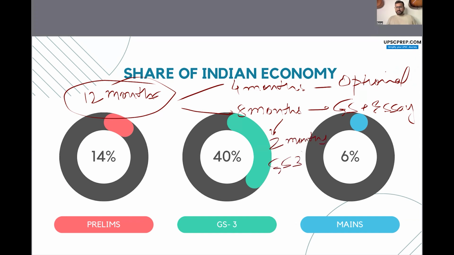Okay. And for GS3 के अंदर भी apart from Indian economy, there are other subjects too, like your environment, science and technology, internal security, all that. So you can give around 25 days to around 1 month to Indian economy, right? Now, this is when you are preparing at least a year before your prelims examination. If you have more time, that's well and good. You can maybe dedicate a bit more time to this subject, but 1 month I think should be enough to cover Indian economy in its entirety.